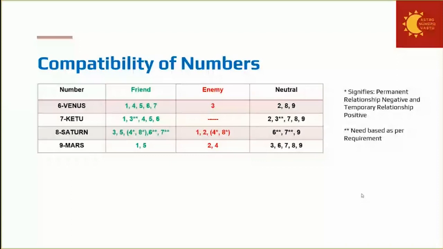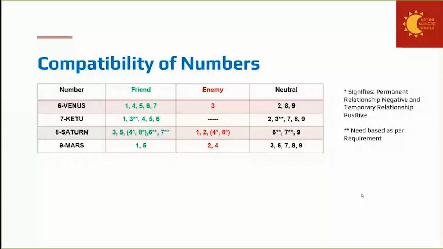Now coming to enmity with king, 8, this Saturn has enmity. With the queen also, right? With the queen also, there is enmity because 8 is the illegitimate son of the king. So 1 and 2 both are enemies. 4 and 8 I have explained. Now neutral 6 and 7 I have explained.